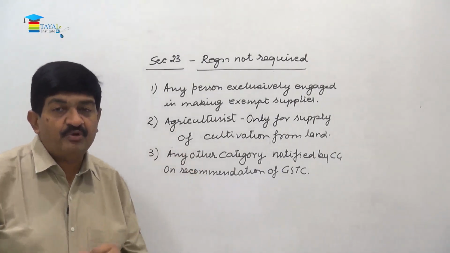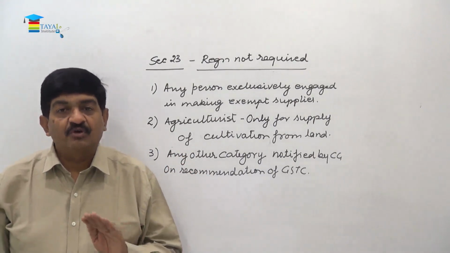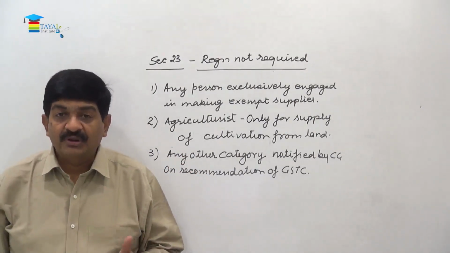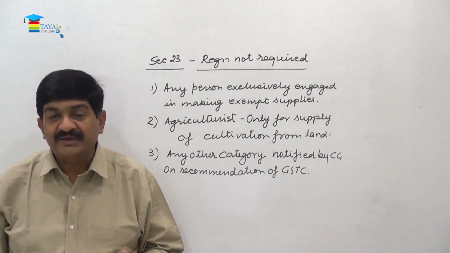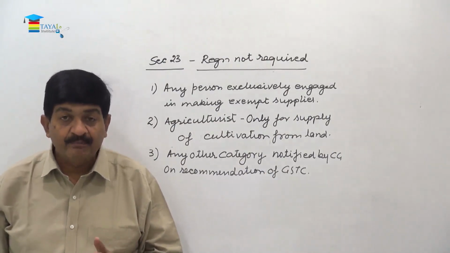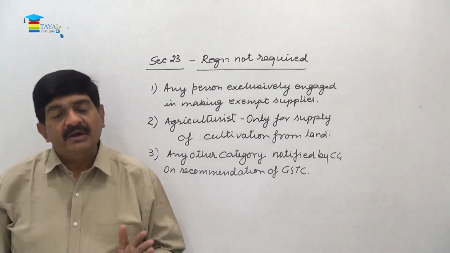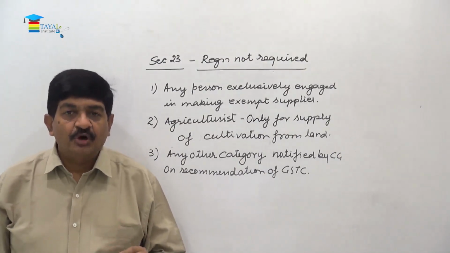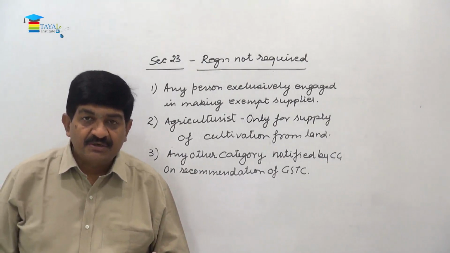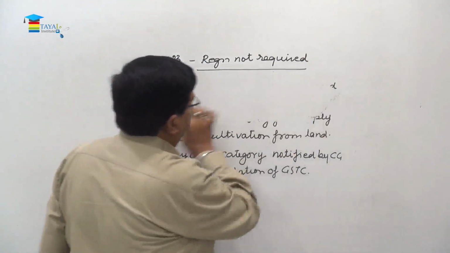So in section 22 we said that it is based on turnover only. So if the aggregate turnover during the financial year is exceeding 20 lakhs or 10 lakhs, then registration becomes compulsory. But under section 24, whatever be the turnover, irrespective of that, the person is always required to be registered. Right. So section 25,